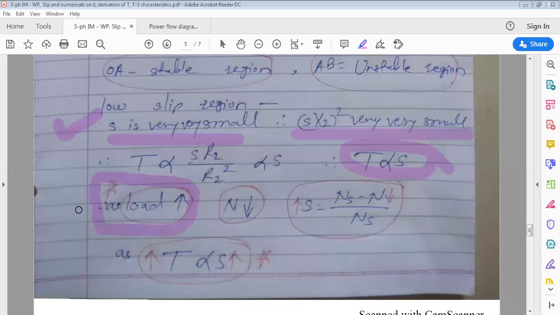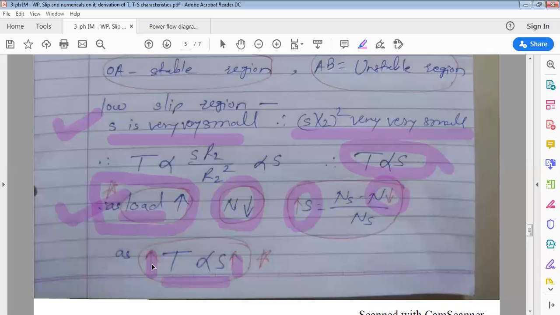As you go on increasing load on the motor with input voltage constant, the motor takes more and more current to produce more torque. As you increase load on the motor, its speed immediately decreases. If speed decreases, slip increases. In the low slip region, torque is directly proportional to slip, so as slip increases, torque also increases.